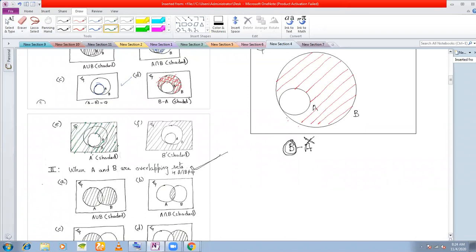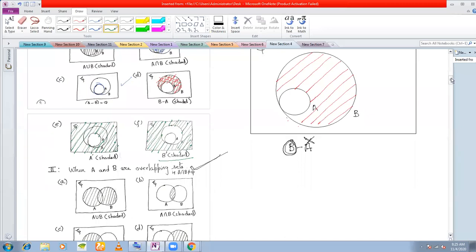Similarly, B complement means all the area outside the circle B, because B complement means all the elements which are not in B. All the elements which are not in B means I'll simply exclude the circle B, in fact, the bigger circle, and shade the outside area. So B complement is nothing but the area that is shaded outside the circle B.